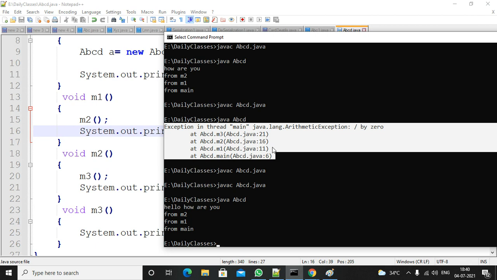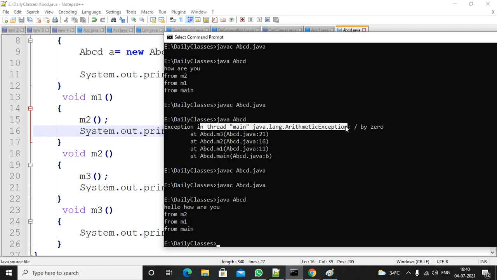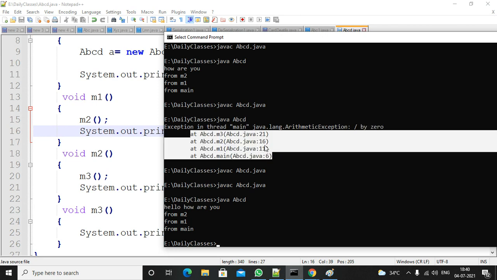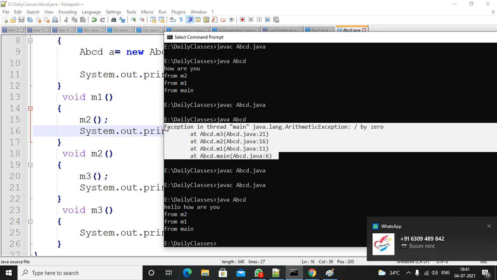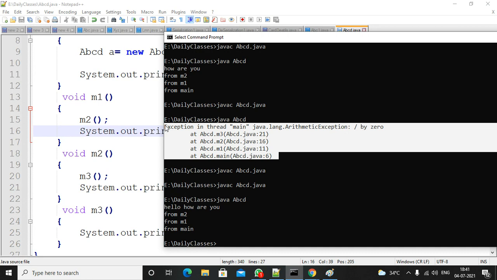Highlighted information, that means exception name, exception description, stack trace. So who is collecting this information? You are getting these details, right? So inside the JVM, there is a component, that is a set of programs. Those set of programs are called default exception handling. So using the default exception handling, we are able to get the details.